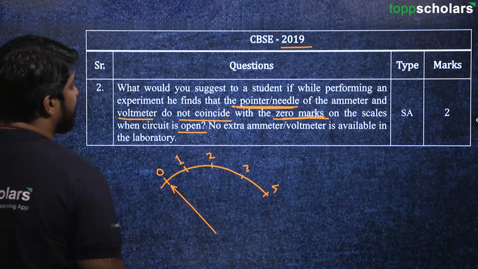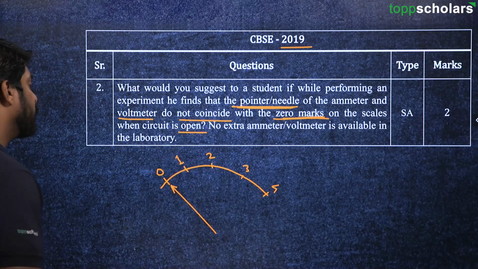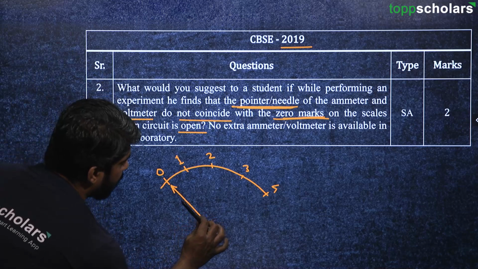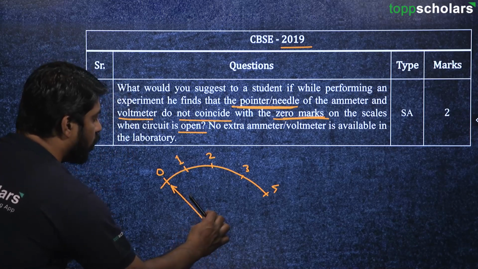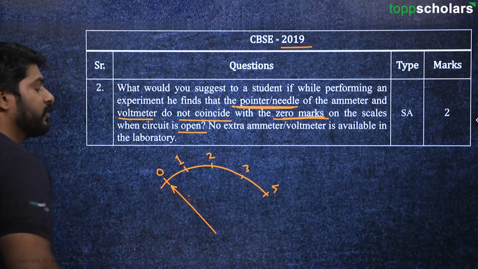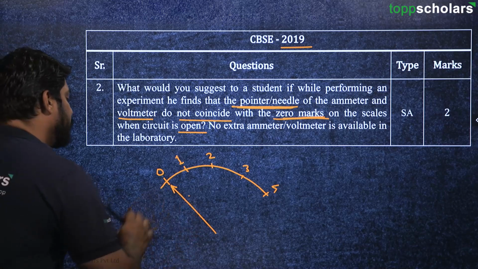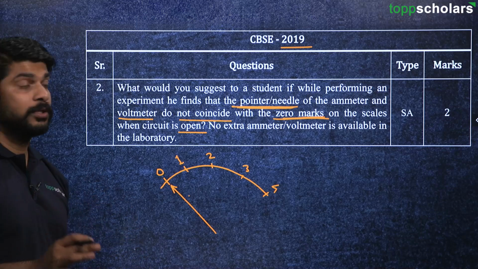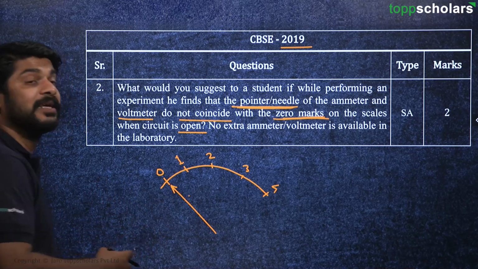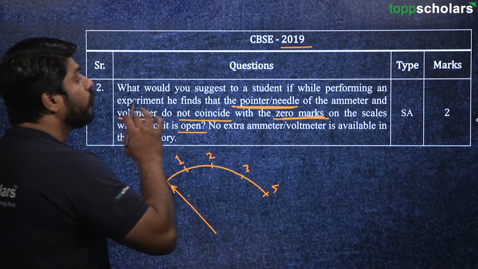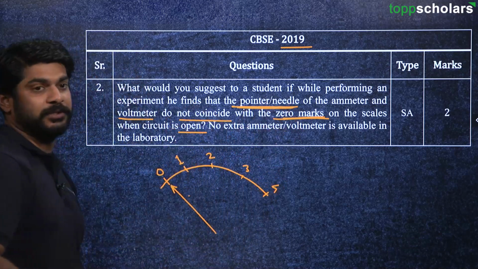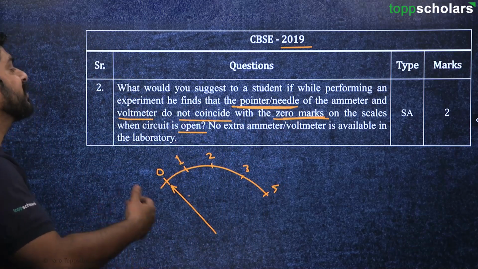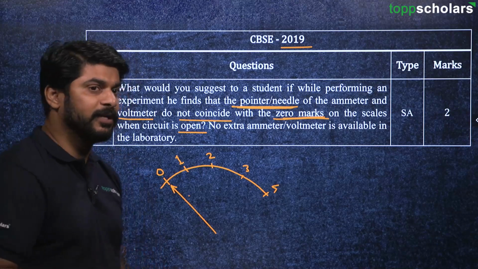But in this case it is not pointing at 0. It may be just a little bit ahead of 0 or just a little bit behind 0, right? So now in this case we have to find out what exactly is happening and what would you suggest to such a student, if there is no extra ammeter or voltmeter available.